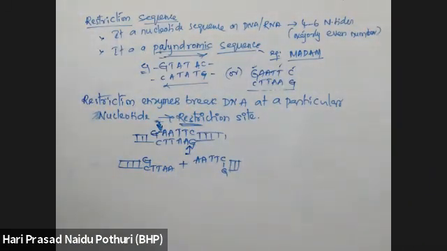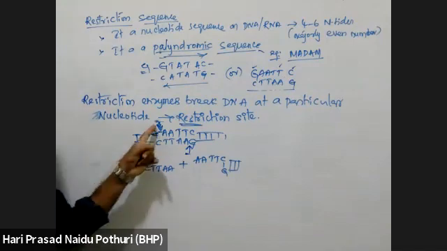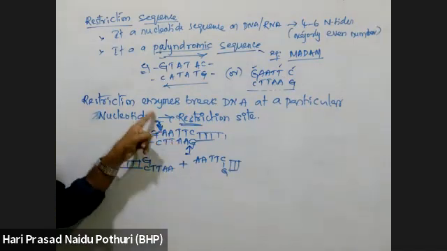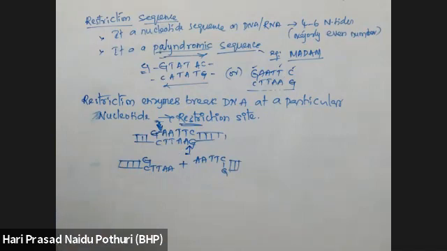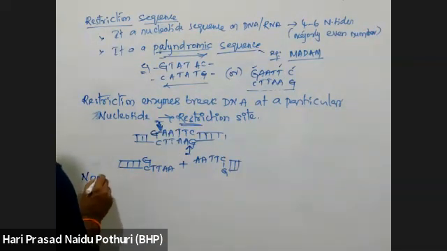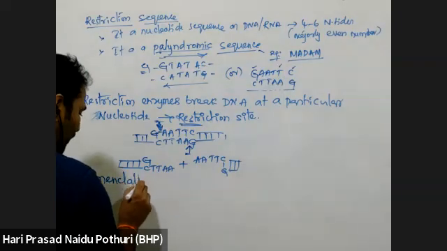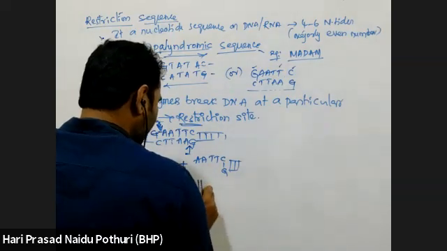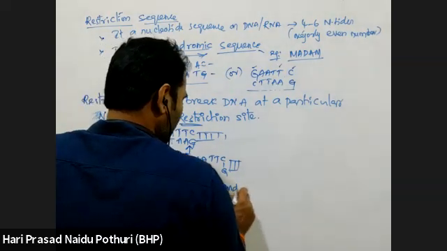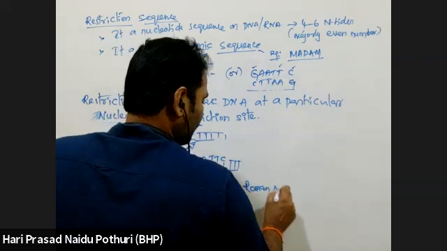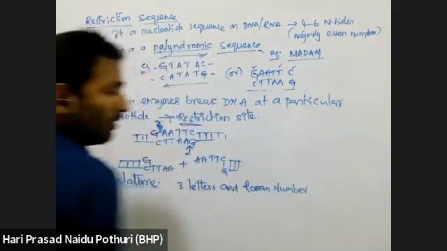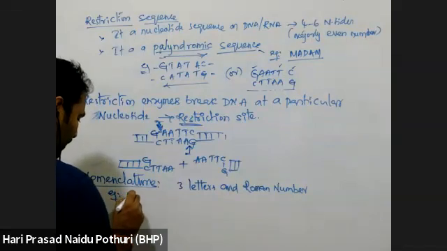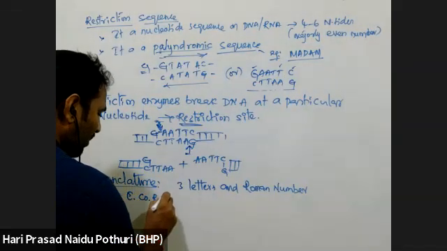Based on this restriction site in the restriction sequence, these restriction endonucleases are divided into two types. Before that, these restriction enzymes are all given a system of nomenclature, where it has three letters and a Roman number. Example, EcoR1.